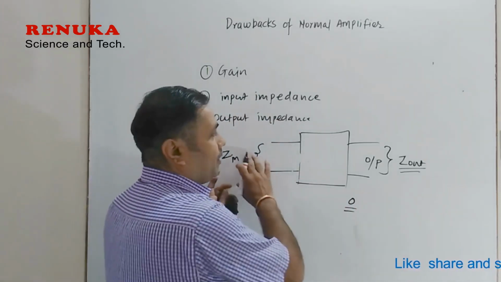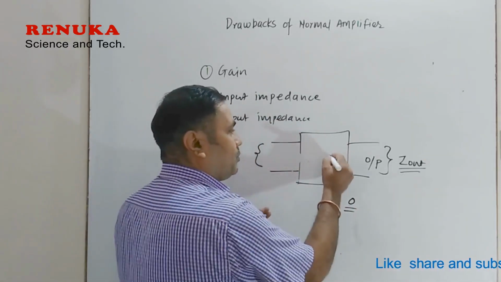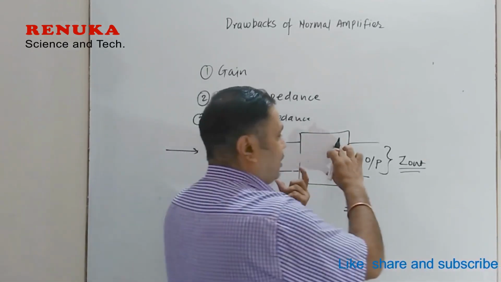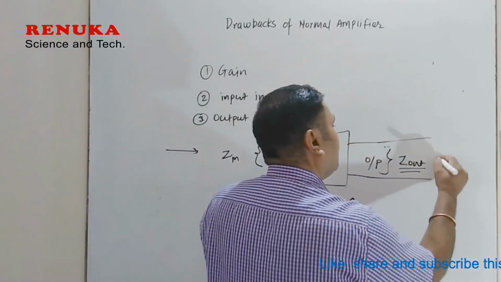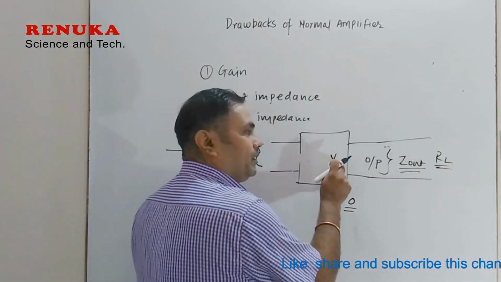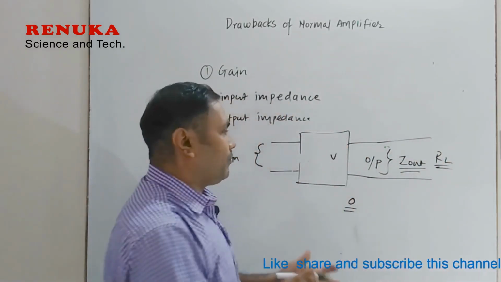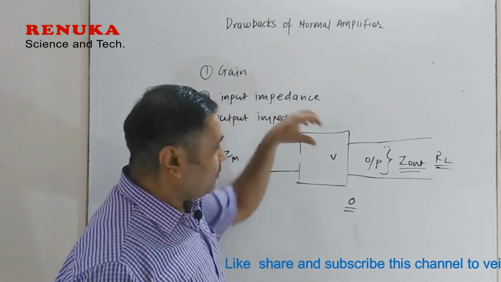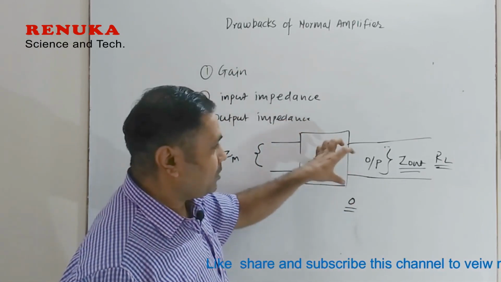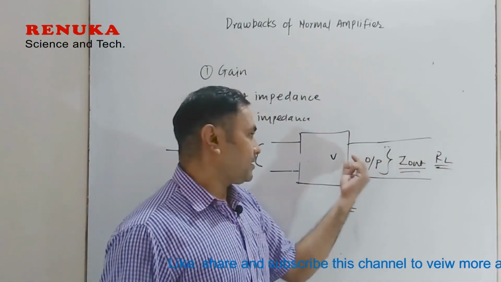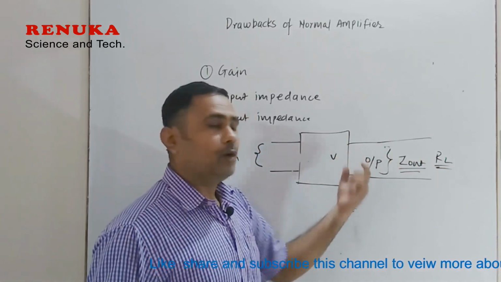Because if the inputs are amplified and some voltage appears at the output, all this voltage should be given to the load. That means no voltage should be dropped here. If the output impedance has some value, some voltage will be dropped, and all the voltage will not appear across the load resistance. So this resistance must have a low value.